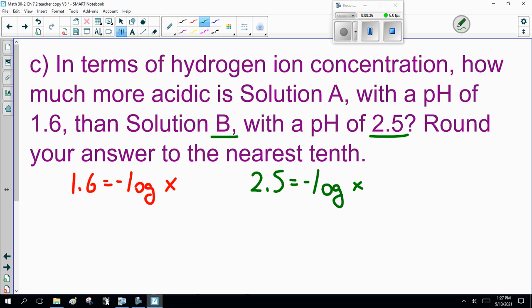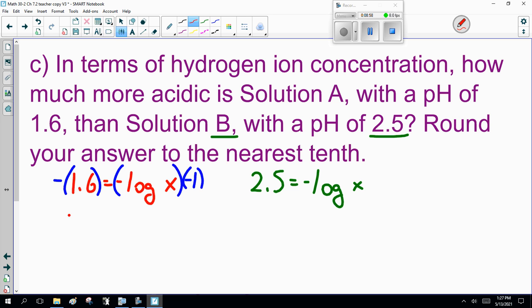Okay, I'm going to pause. I'm going to start the red one to figure out x for the first solution. Then I'm going to pause the recording, and I want you to figure out the concentration of the second solution. So as I was saying before, got to get rid of the minus sign. So multiply both sides by minus 1.